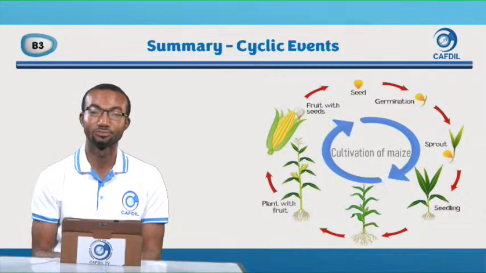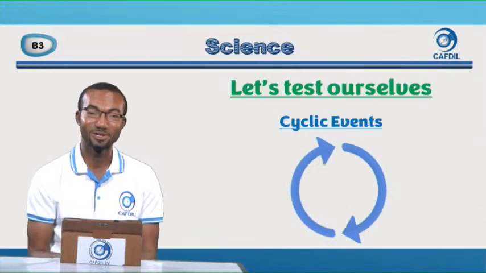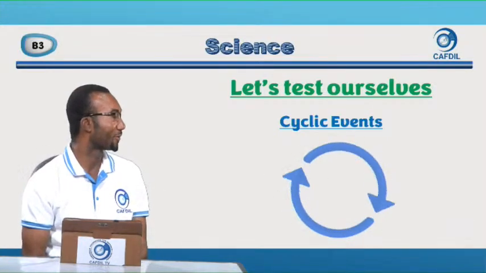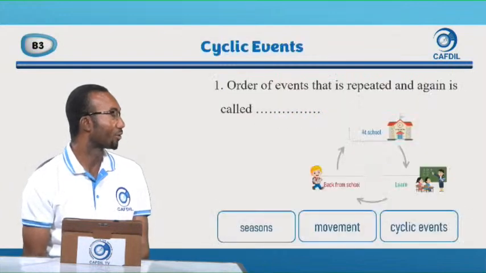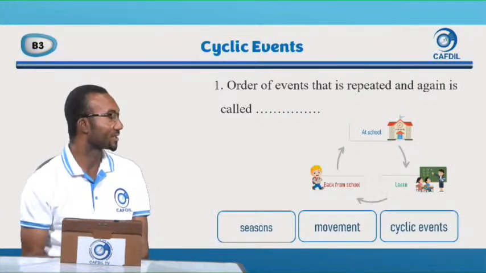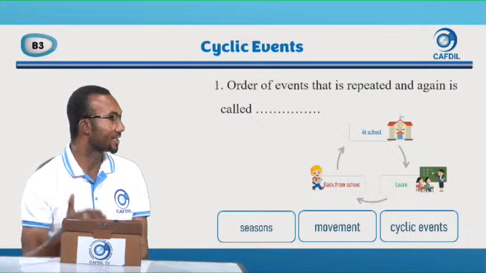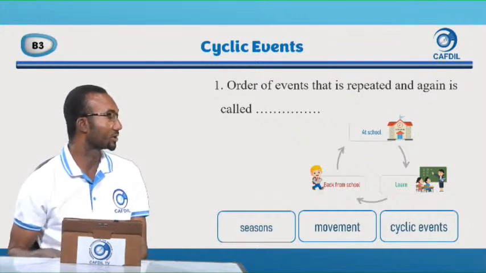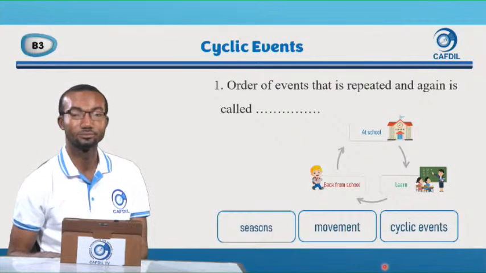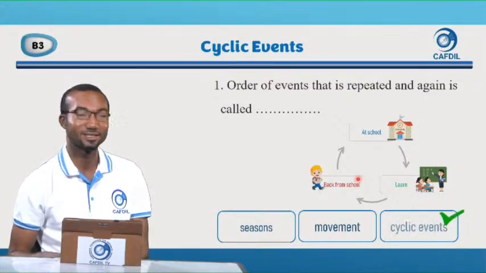Good. Now kids, as usual, let's test ourselves before we leave. 1. The order of events that is repeated again and again is called what? You go to school, you learn, you come back, you go again. How do we call this? You have seasons, movements, cyclic events. Great. The answer is cyclic events. Very good.